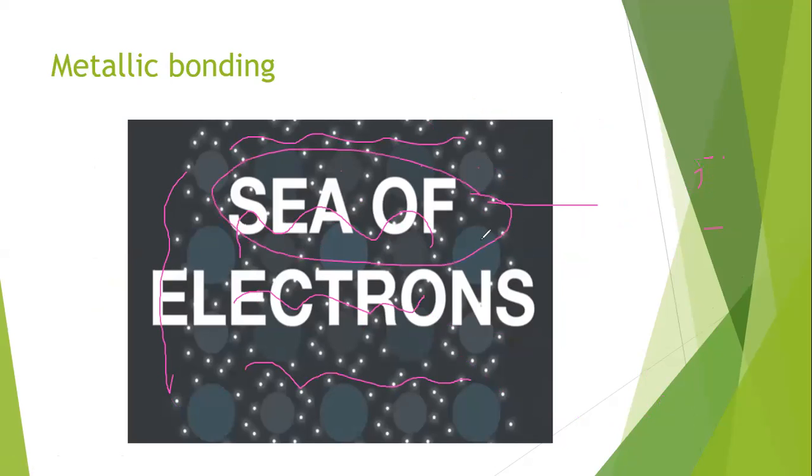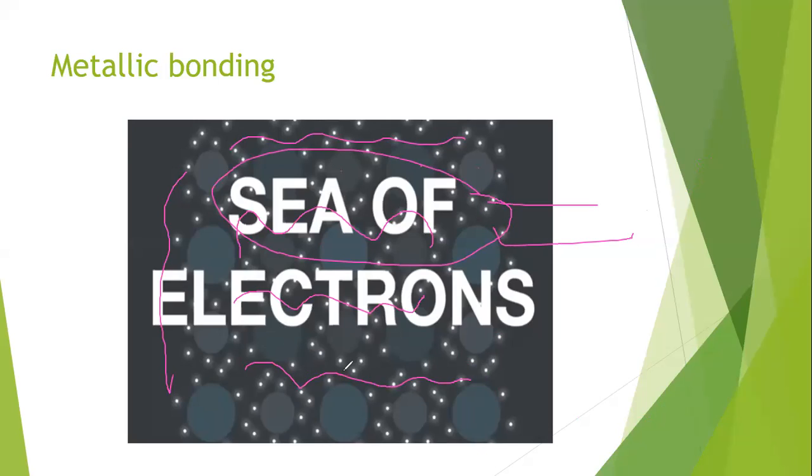If an exam question asks what is a sea of electrons, then you have to explain the metallic bonding: atoms have attraction for the electrons of the neighboring atoms. Due to those electrostatic forces of attraction, electrons are released from their valence shell, delocalize, and start moving freely between all the atoms.